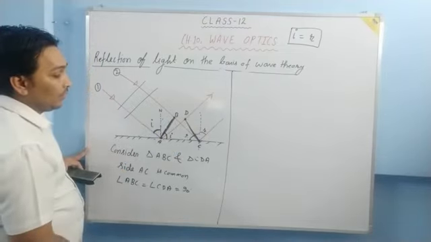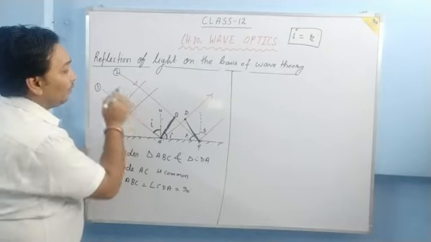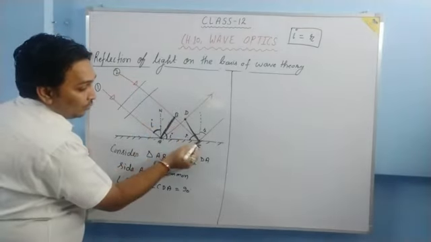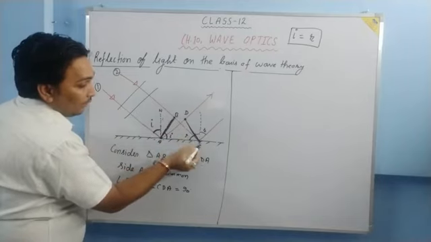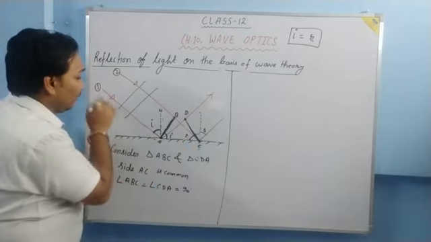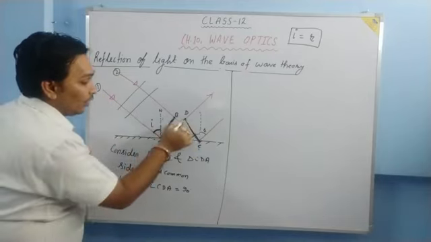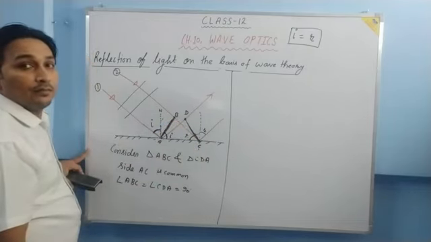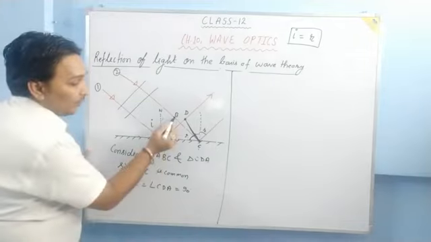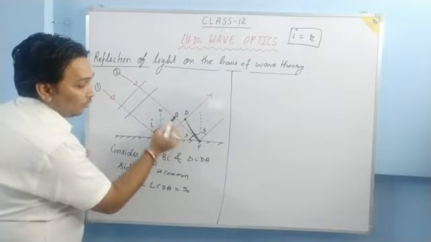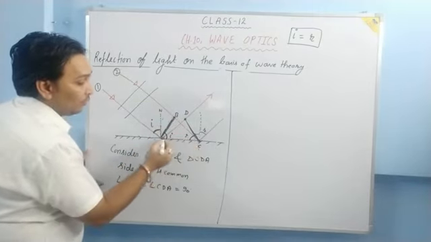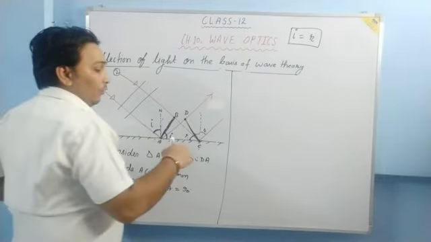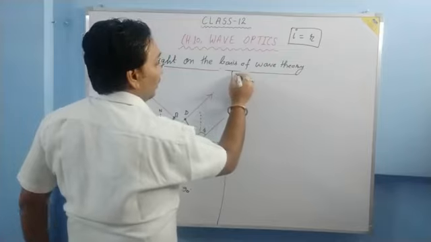So it simply means that the time taken by the second ray to travel from B to C will be equal to the time taken by the first ray to travel A to D. Then only we can make this CD a reflected wavefront. Is it clear? The time taken by the light to travel from B to C will be equal to the time taken by the light to travel from A to D. So what we'll say is that